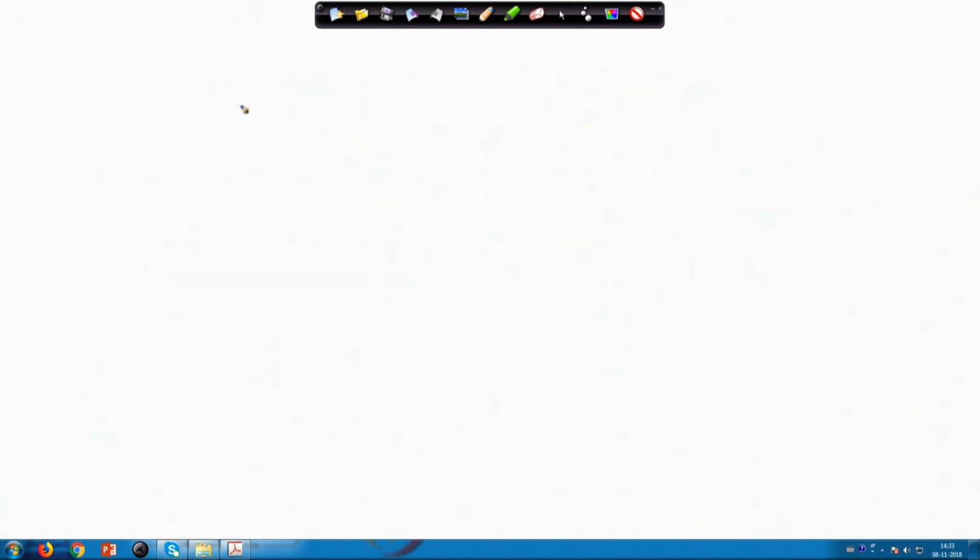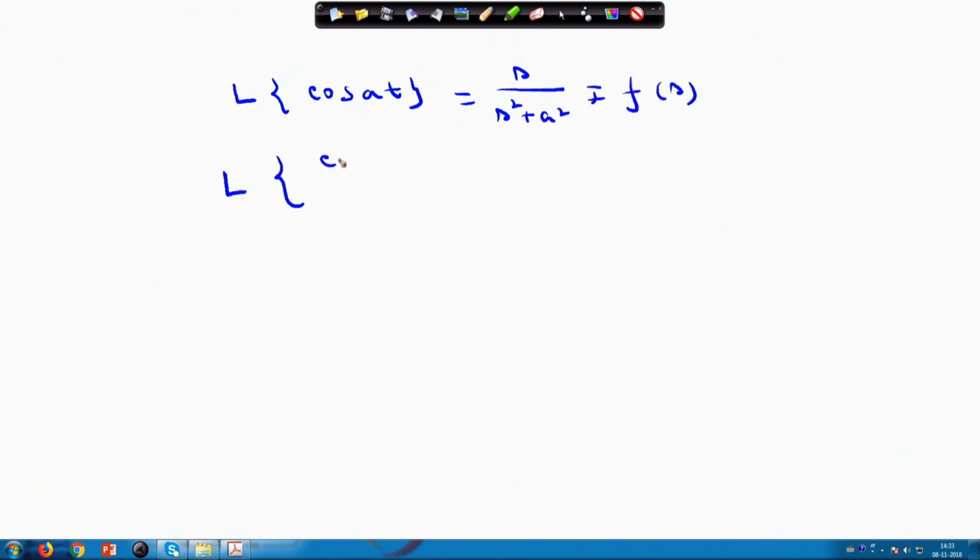The second part was cos at by t. We know that the Laplace transform of cos at is equal to s by s square plus a square, which is F(s). So the Laplace transform of cos at by t will be the integral from s to infinity of x by x square plus a square dx.